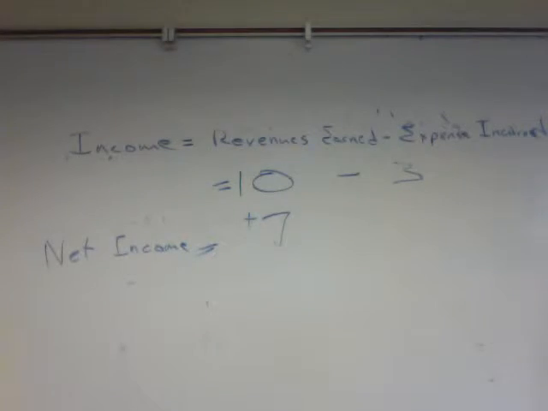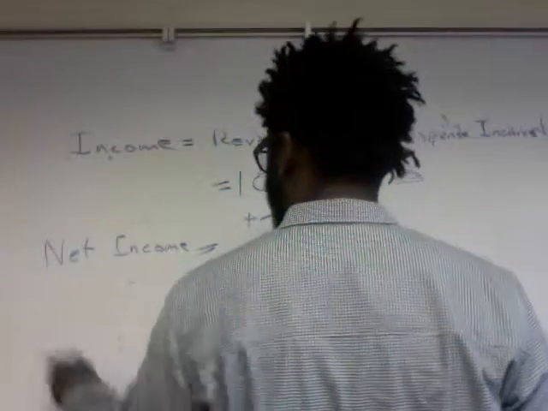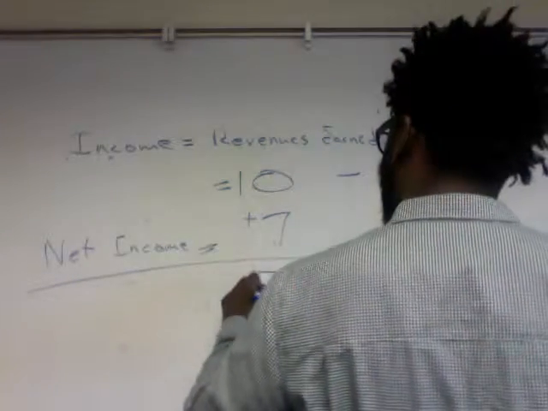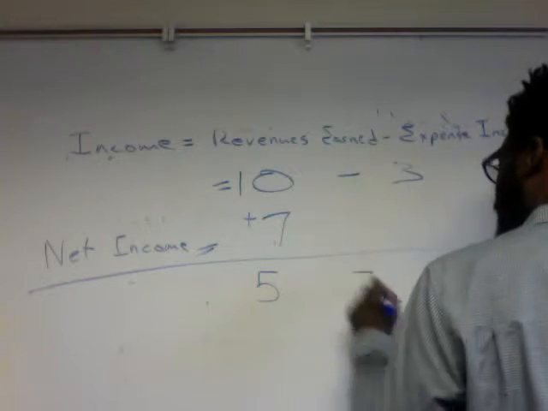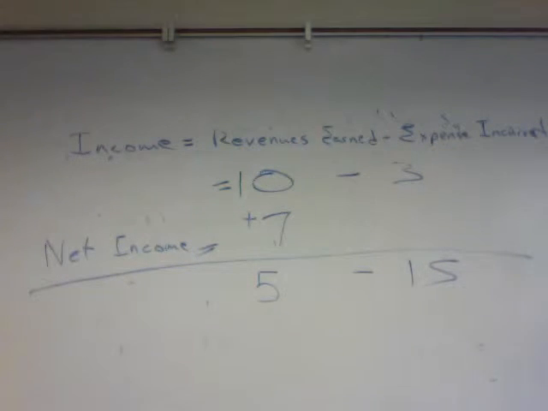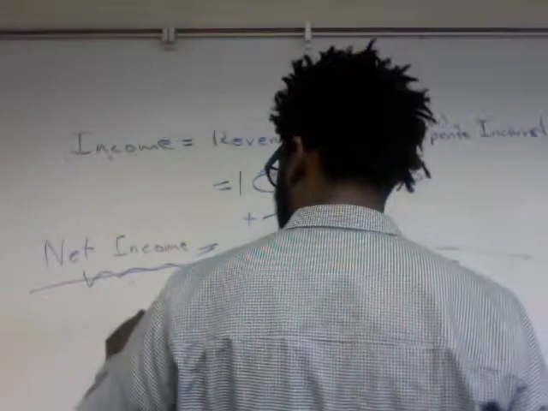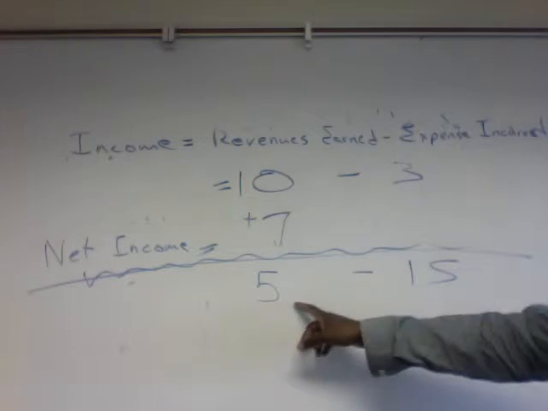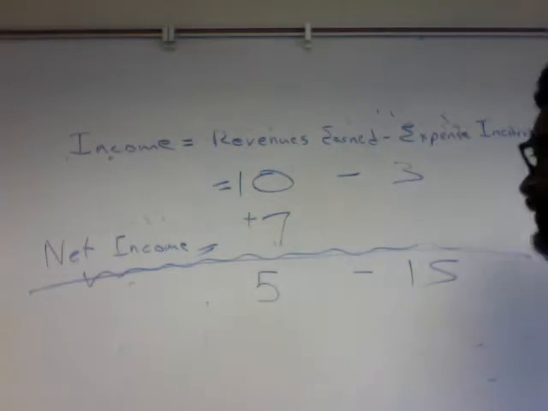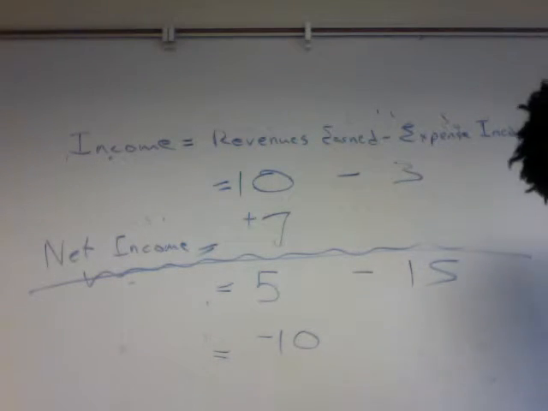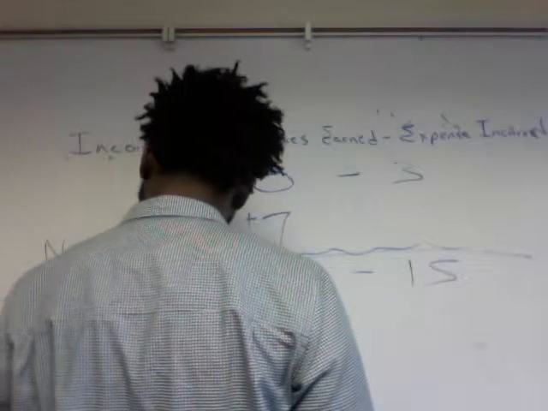However, what about if we had revenues of, let's say, 5 and expenses of, let's say, 15 for the particular period? How would we calculate that? Well, obviously, our revenues are lower than our expenses, so that's going to give us a negative number, negative 10 to be exact. And because it's a negative number, folks, we're going to consider that to be not a net income, but a net loss.